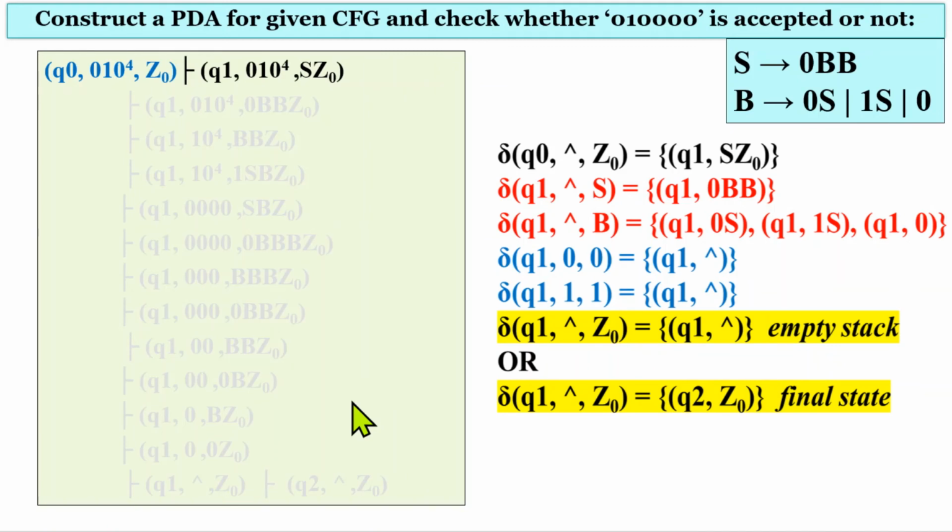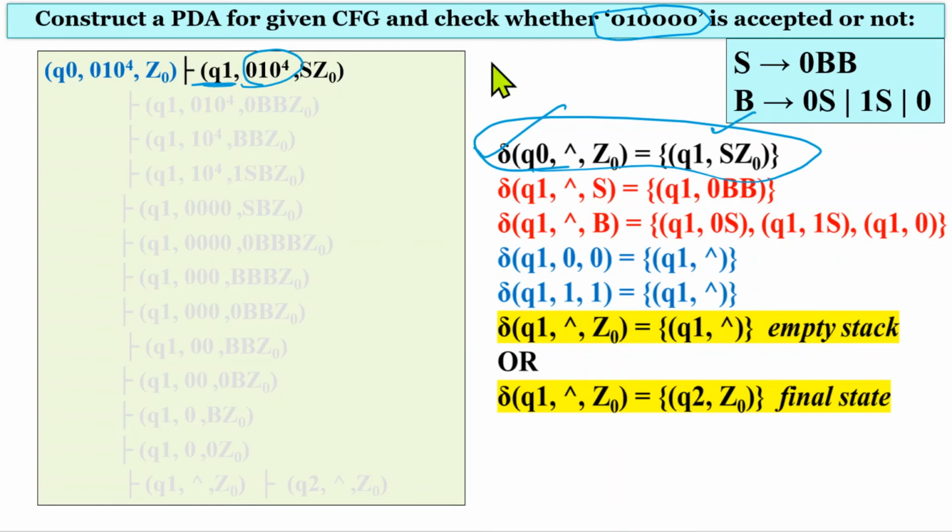Now let's check whether the string 01000 is accepted by this grammar or not. For that you have to write the instantaneous description that we have already covered. Here we have the present state as q0, the present input string is this, and the stack top is z0. Now we are moving to the state q1 without reading any input, meaning for the next ID we have the same input string, because we are not reading any input for the first transition.